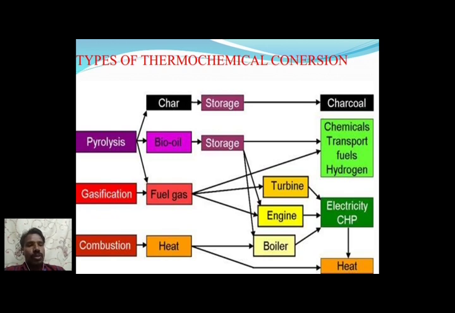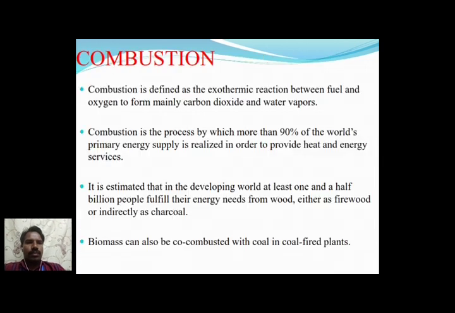Heat can also be used for some other formation of energy. Fuel gas is used by engines, turbines, transport, chemicals, fuel, and hydrogen. There are many applications by which we can convert biomass into useful products.